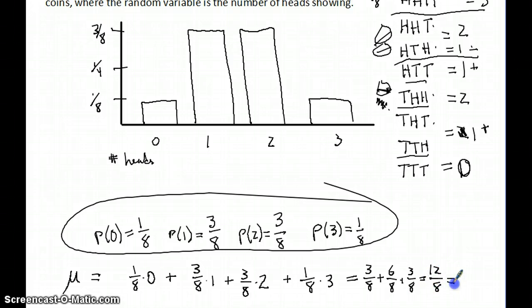Now, this isn't a probability, so don't let it alarm you that it's bigger than 1. We've had a lot of fractions this chapter that have been less than 1. This is expected value now. This isn't probability, so it's perfectly fine for this to turn out to be 1.5.